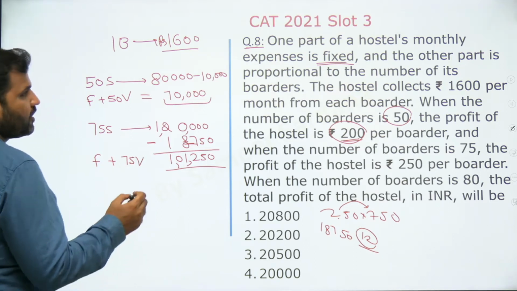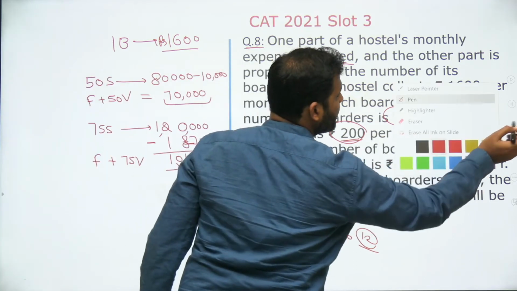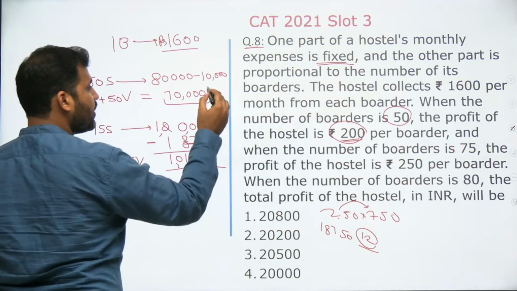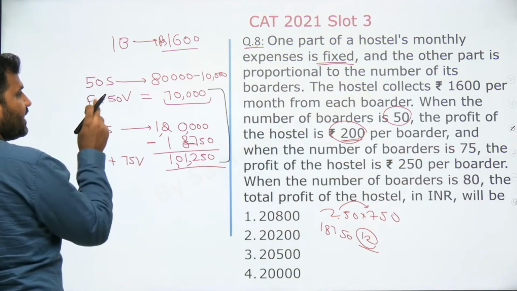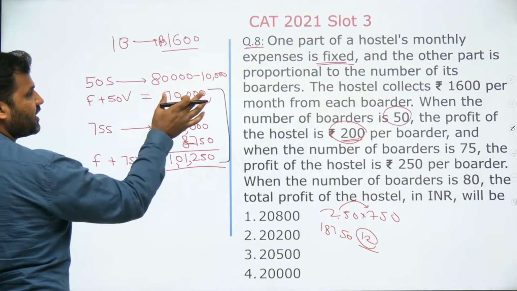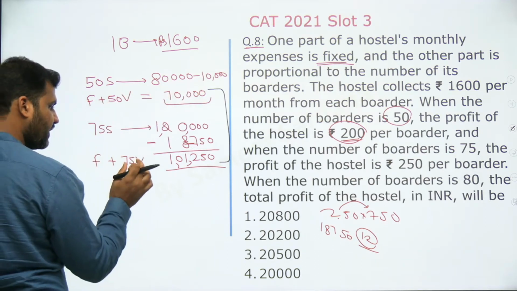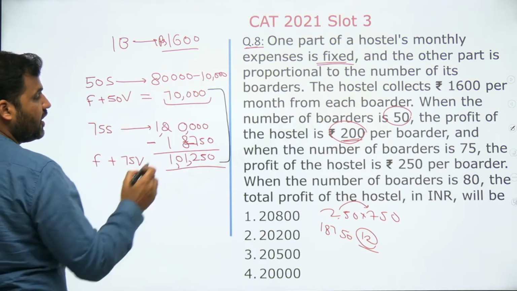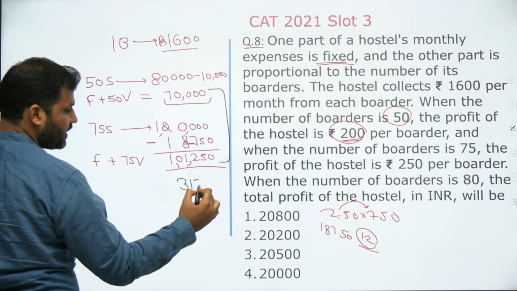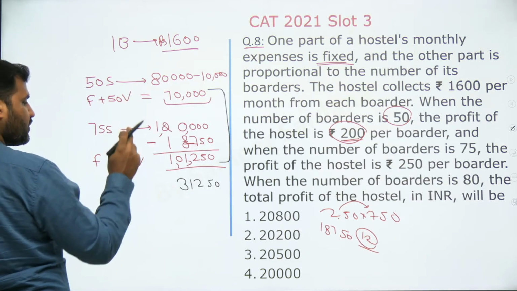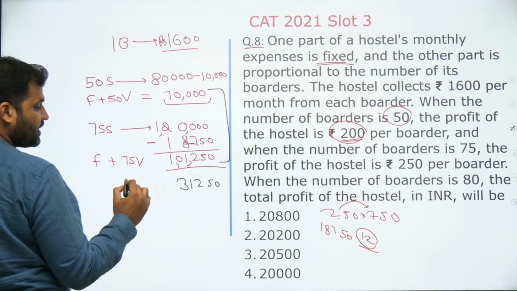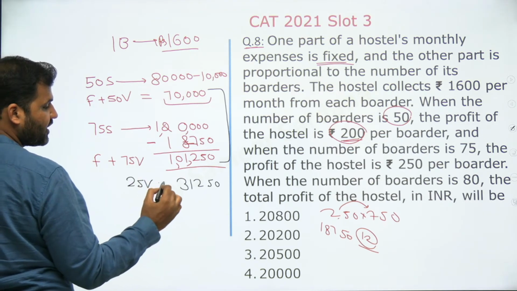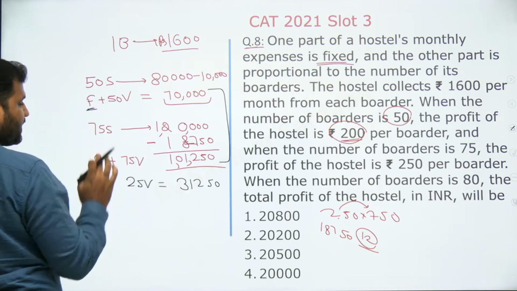Now you see that your total expense here is going up by, here fixed plus 50 times variable expense is 70,000. Here fixed plus 75 times variable expense is this. Your total expense goes up by 31,250 when the number of students changes by 25. So can I say 25 students' variable expense will be this much, because the fixed part is constant.